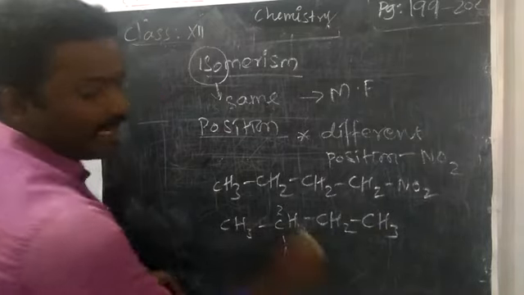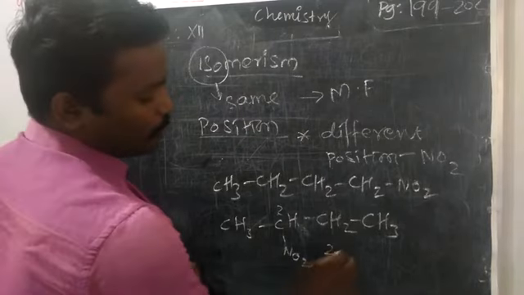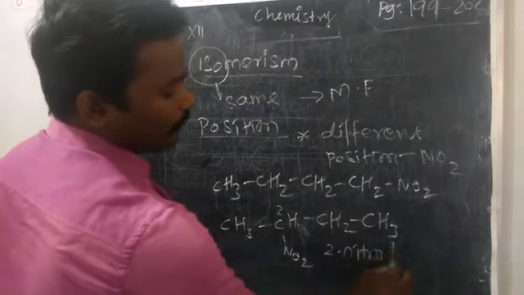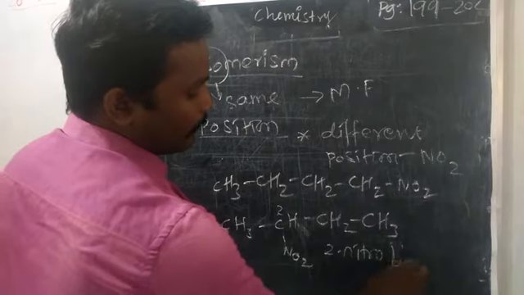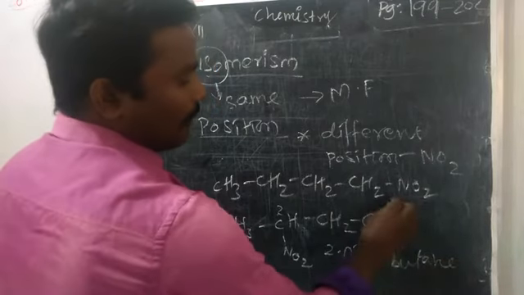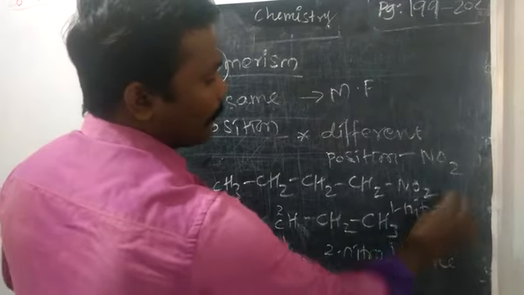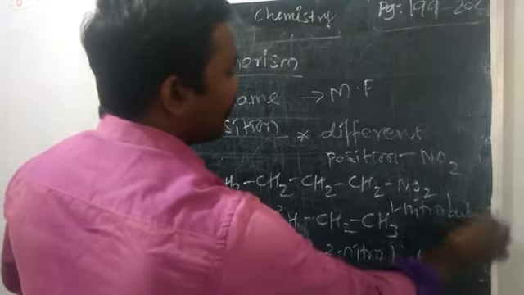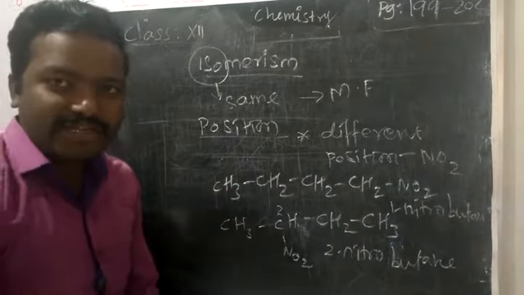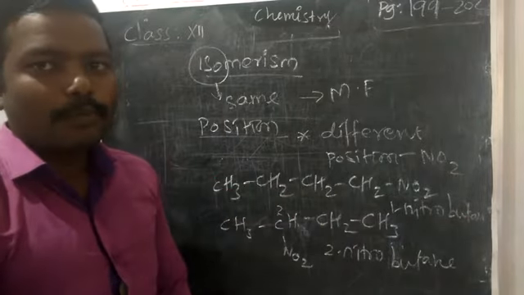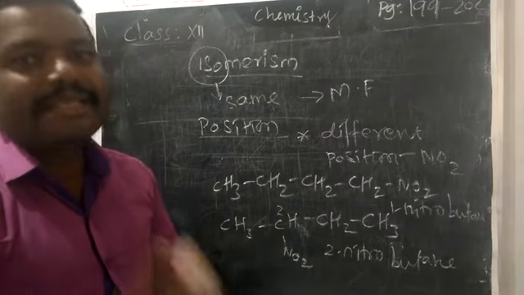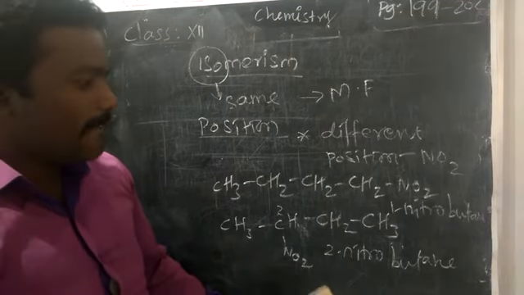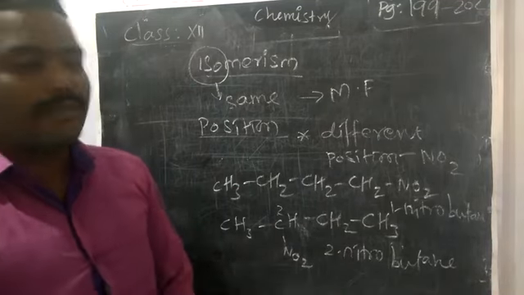The second carbon has the nitro group, so 2-nitrobutane. Here it is 1-nitrobutane. So what is the difference? Both parent chains are butane. Only the position of the NO2 group is different. So we can say position isomerism.